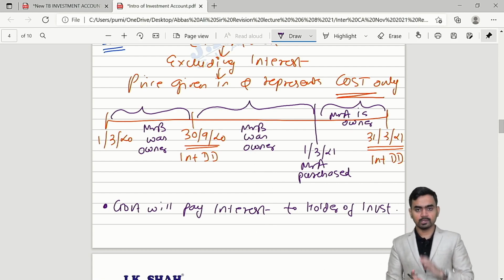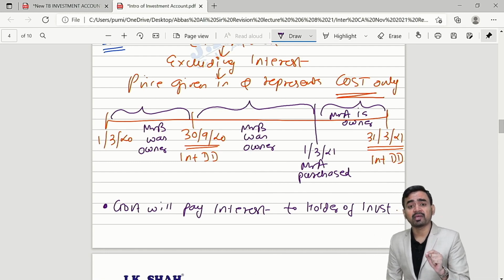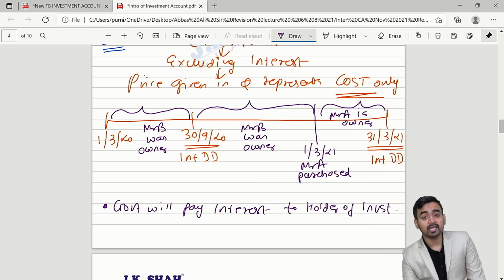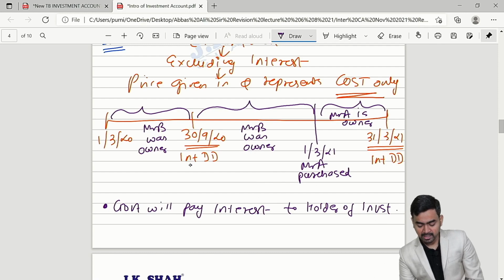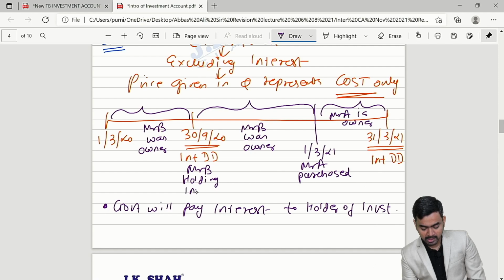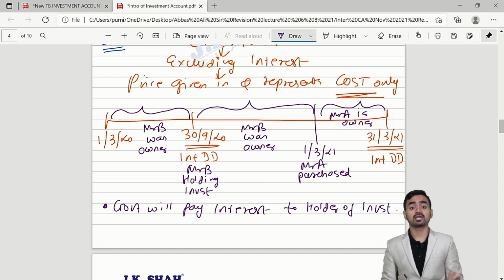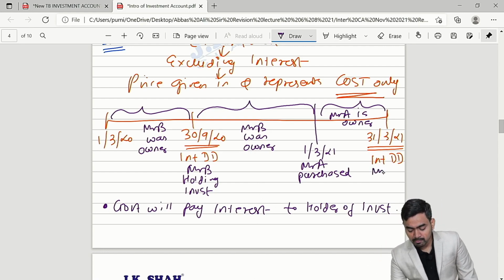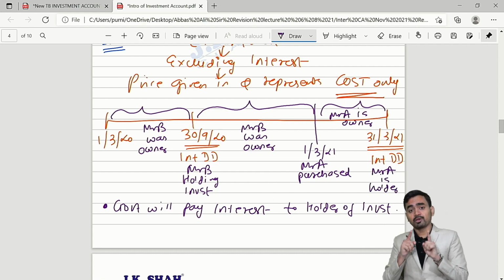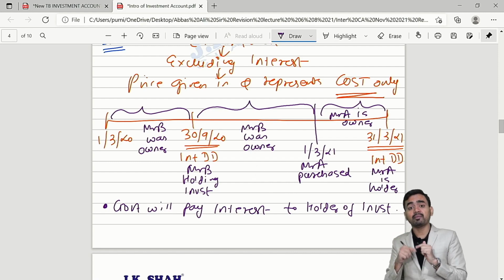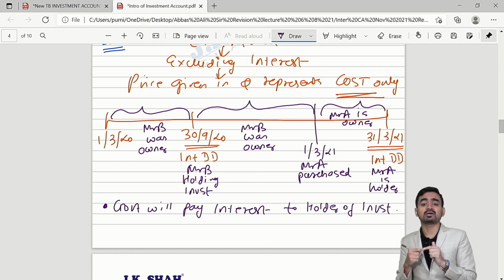Tell me, use your brain again. Government will pay interest to whom? The fellow who is holding the investment. So on 30th September, who is holder of the investment? Can I say Mr. B is holding investment? Agreed with me? So who will get interest? Logically Mr. B, and Mr. B is satisfied. But tell me, on 31st March, Mr. A is holder. I hope you agree, because on 1st March we acquired and thereafter who is holder? Mr. A. Government will pay entire 6-month interest to whom?